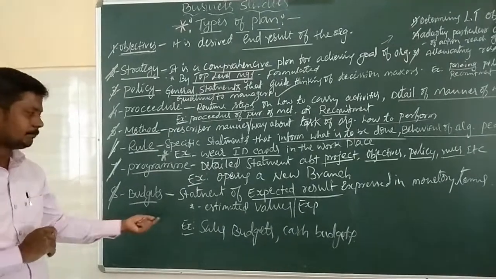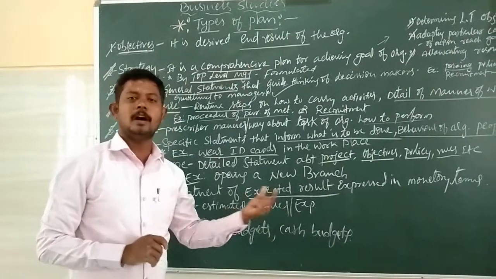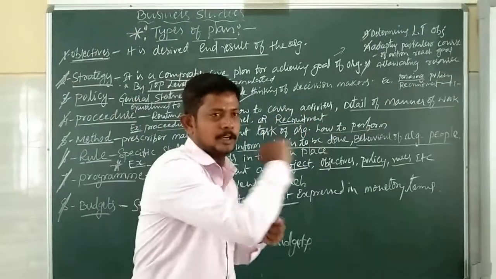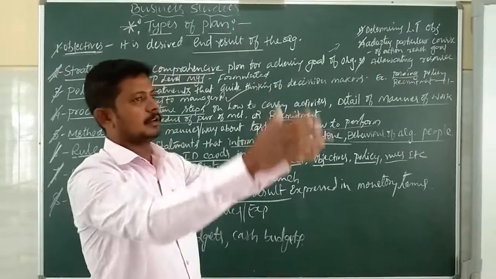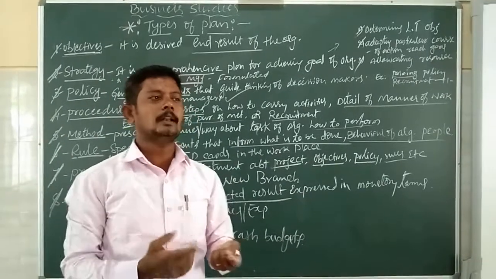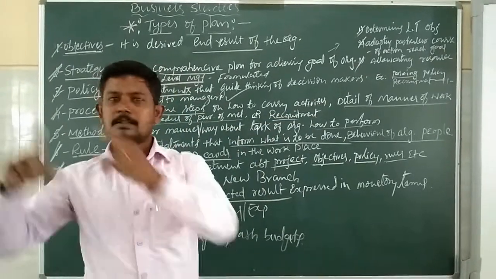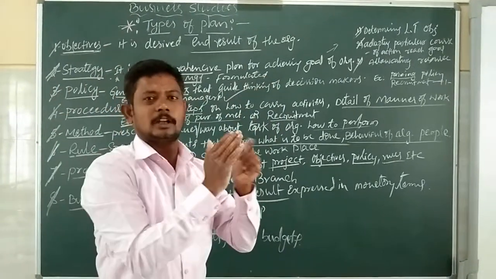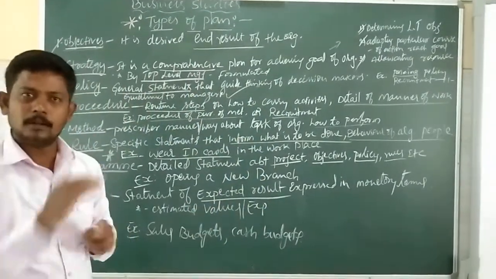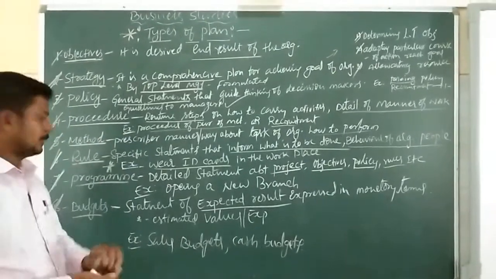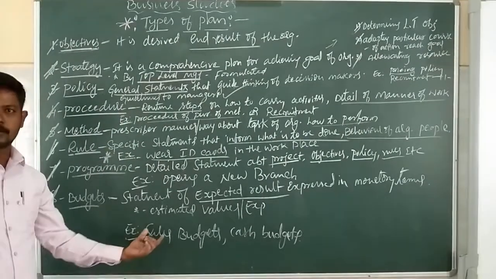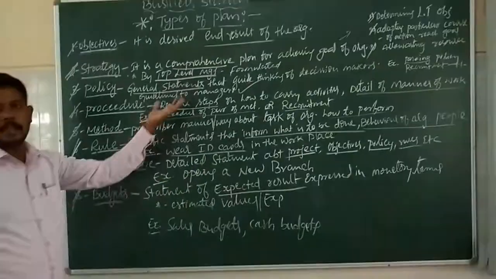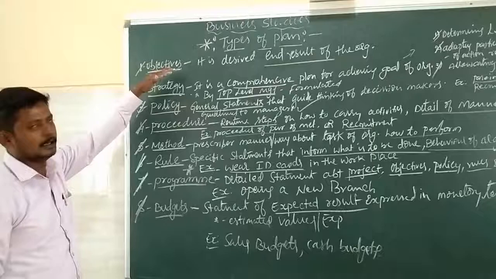For example, estimated value or expenses. When you want to start a new business, for the establishment of the business the expenses incurred are 10 lakh rupees. Of the 10 lakh, land 2 lakh, machineries 5 lakh, raw materials, construction and so on. Maybe that much cost is expected. This is the budget. Examples of budgets are sales budget, cash budget, revenue budget, and like that. These are all the main important information regarding the types of plans.